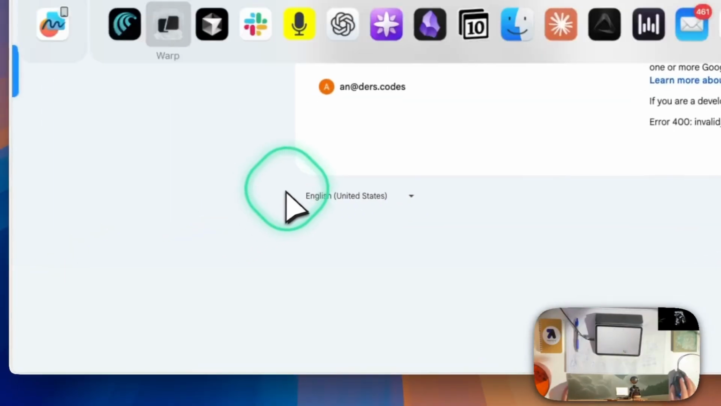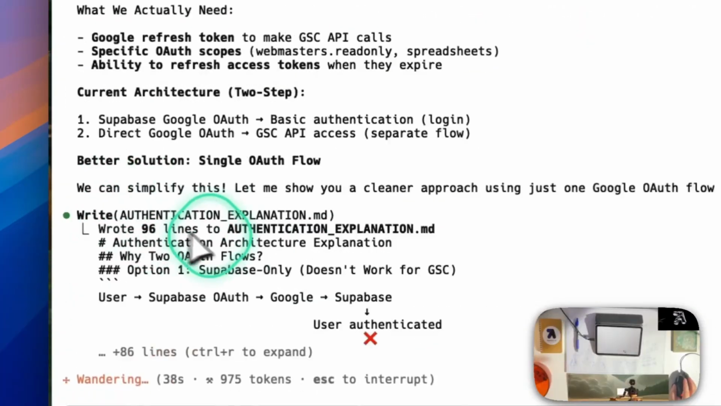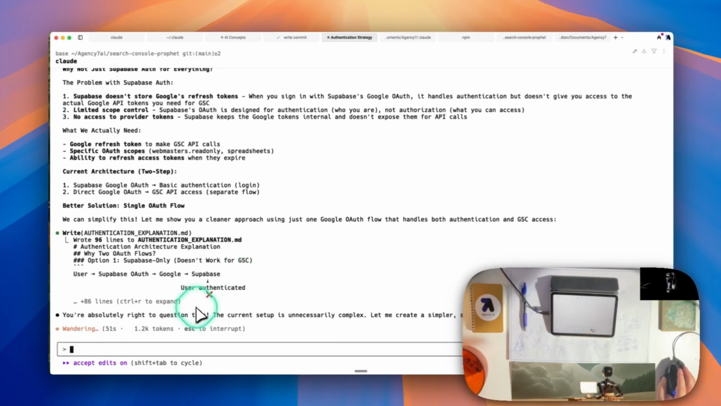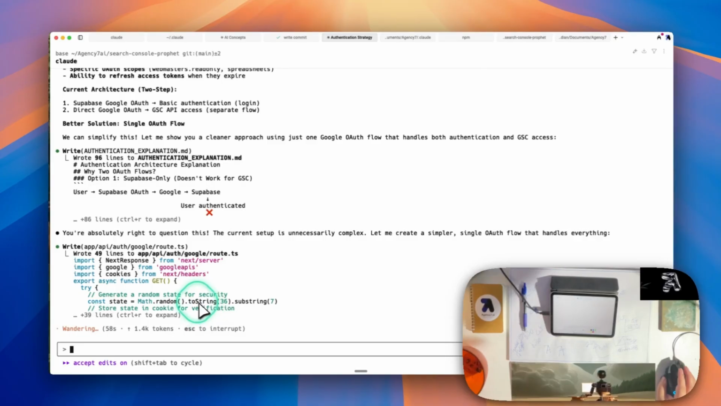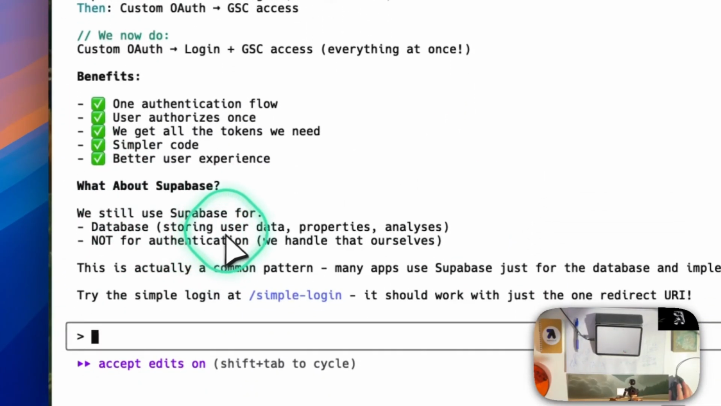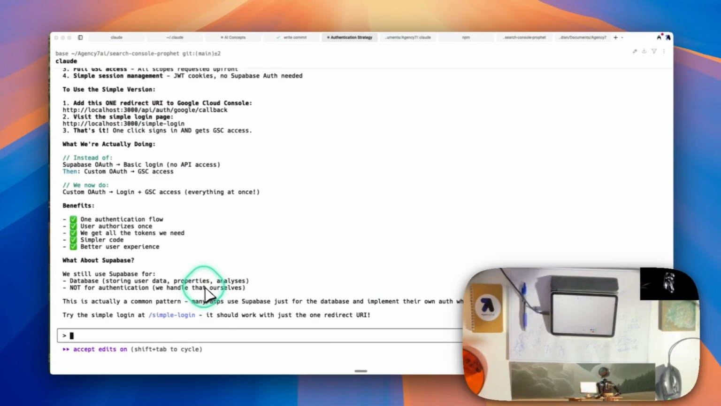We can add this. So part of the problem, we're going to use Supabase Auth, and Supabase authentication doesn't work for Google Search Console. The separate approach is unnecessarily complex. Create a simpler single flow that handles everything. So how's it going to do that? I mean, I guess this is an experiment, so I'm not too worried about it. It's creating its own auth provider. We still use Supabase for database, not for authentication. It's not actually a common pattern.